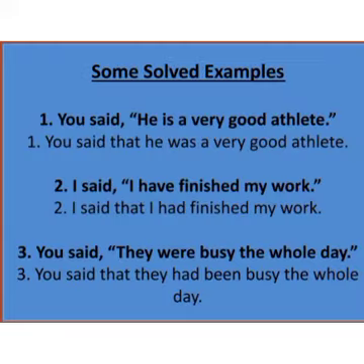Let's see some examples. You said, "He is a very good athlete." Now, very easily you can find out that the sentence is direct speech. Why? Because we have used comma and double inverted comma over there. Now, when you change it into indirect speech, you have to remove the comma and you have to use that over there to join two sentences, one which is out of the comma and one which is inside the comma. And according to the table which I just gave you, is changes into was, so is will be converted into was. So the answer will be, you said that he was a very good athlete.